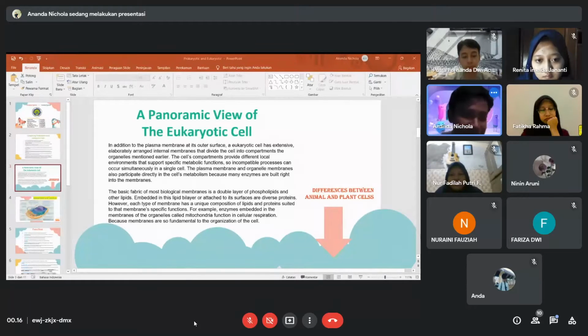Thank you, Fariza. A panoramic view of the eukaryotic cell. In addition to the plasma membrane at its outer surface, a eukaryotic cell has extensive, elaborately arranged internal membranes that divide the cell into compartments, the organelles mentioned earlier. The cell compartments provide different local environments that support specific metabolic functions. So incompatible processes can occur simultaneously in a single cell.